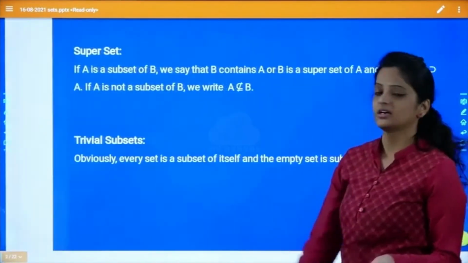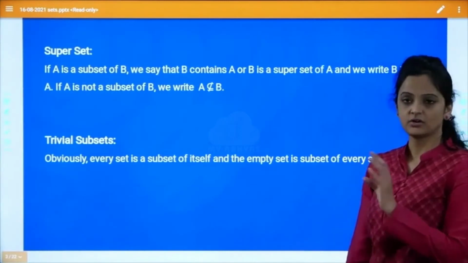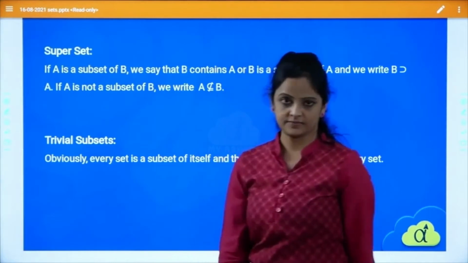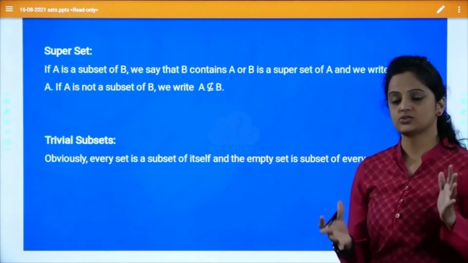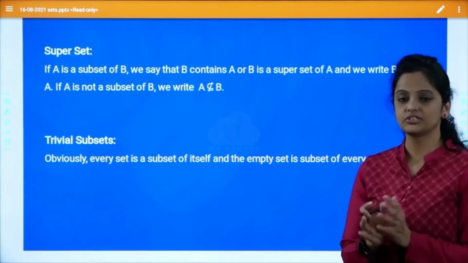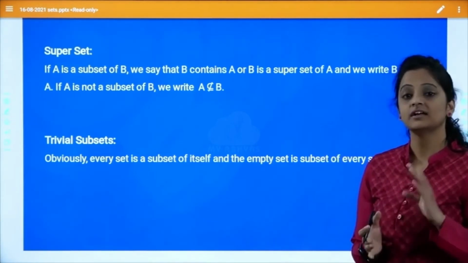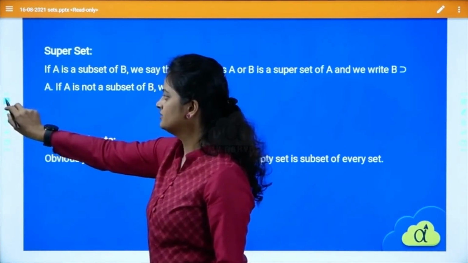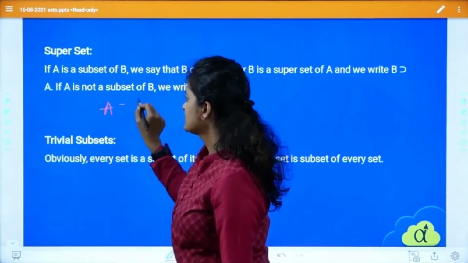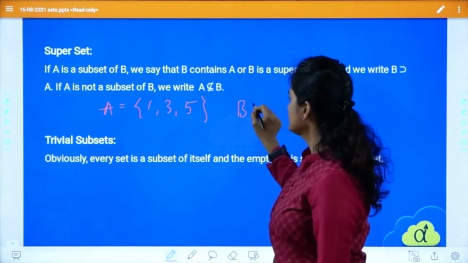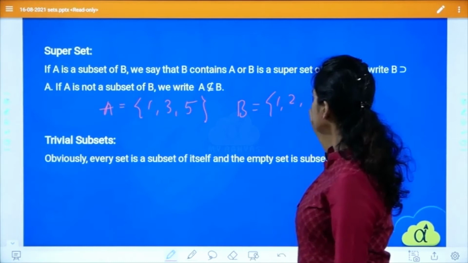Let's see the next one. We still have to understand properly what a subset is. It's not all that we have discussed. Now comes the superset. Superset means the bigger set. When you are comparing sets, the one which is bigger is taken as the superset. For example, what was the example we just took? Set A = {1, 3, 5}, and the second set is {1, 2, 3, 4, 5}.